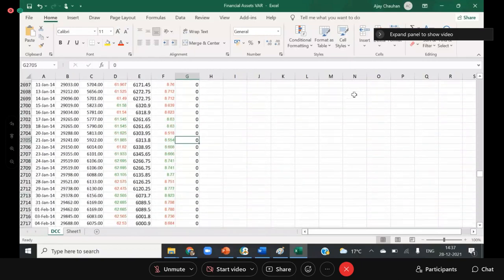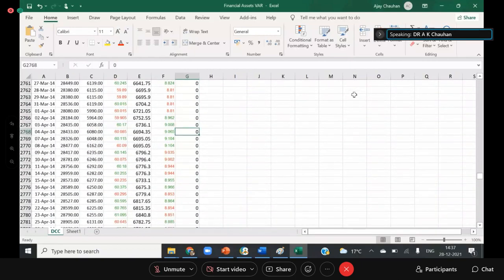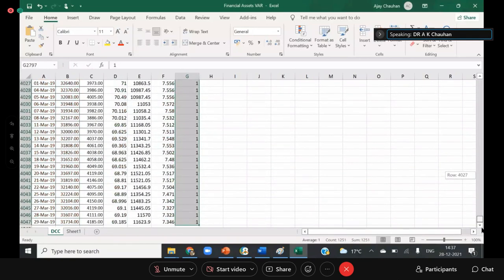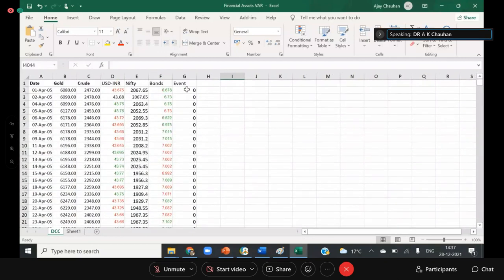In May 2014, we had the change in the government. Before that, Congress was in the picture, and after that, the BJP came into power. So now I want to see the impact on the volatility after that scenario. This is known as the dummy event, the event dummy. You can create dummies of different events, and let's save it.